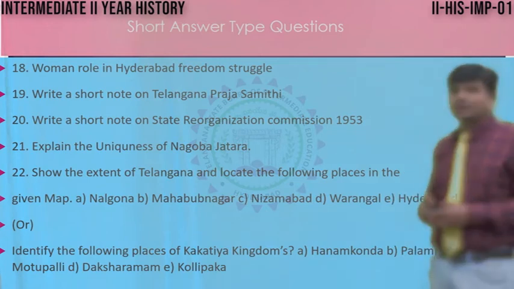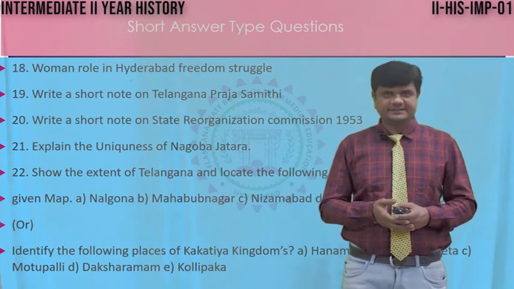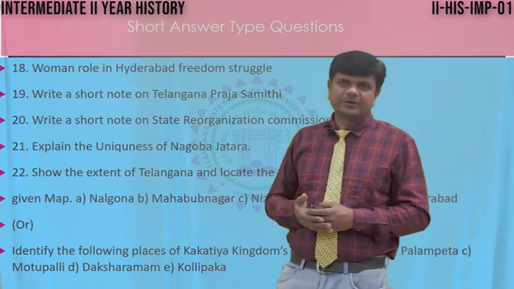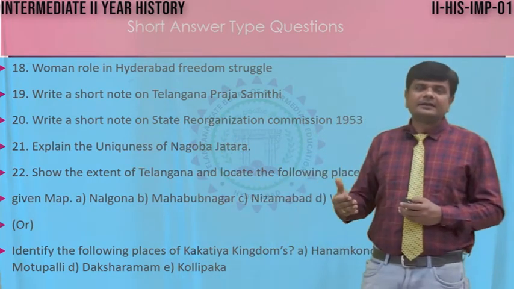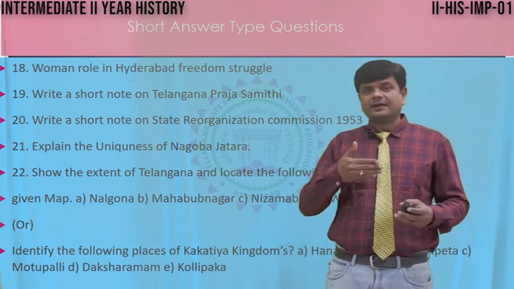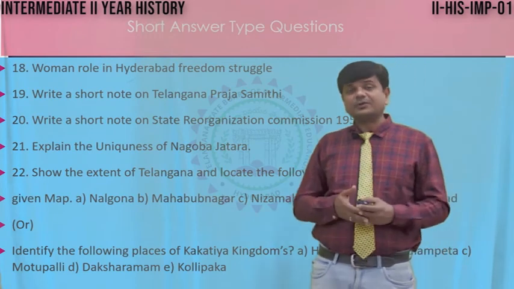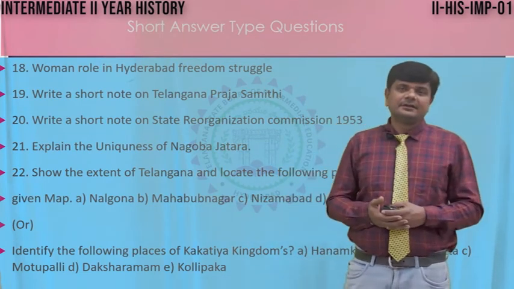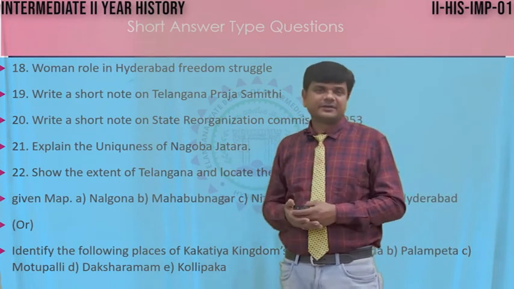Write a short note on Telangana Praja Samiti, that is question number 19, TPS. About this party, why it was established, when the party participated in elections, how they contested, how many seats they got during the 1970 and 77 elections.